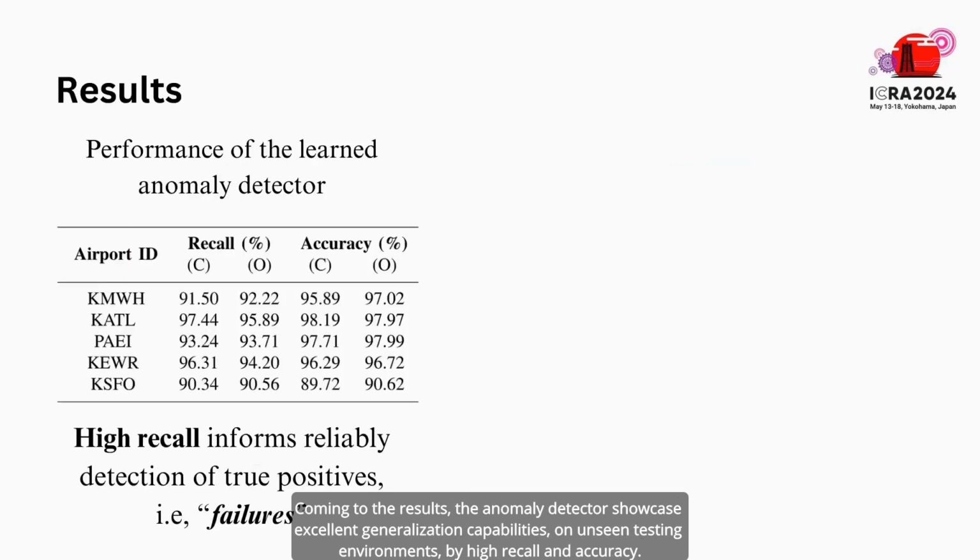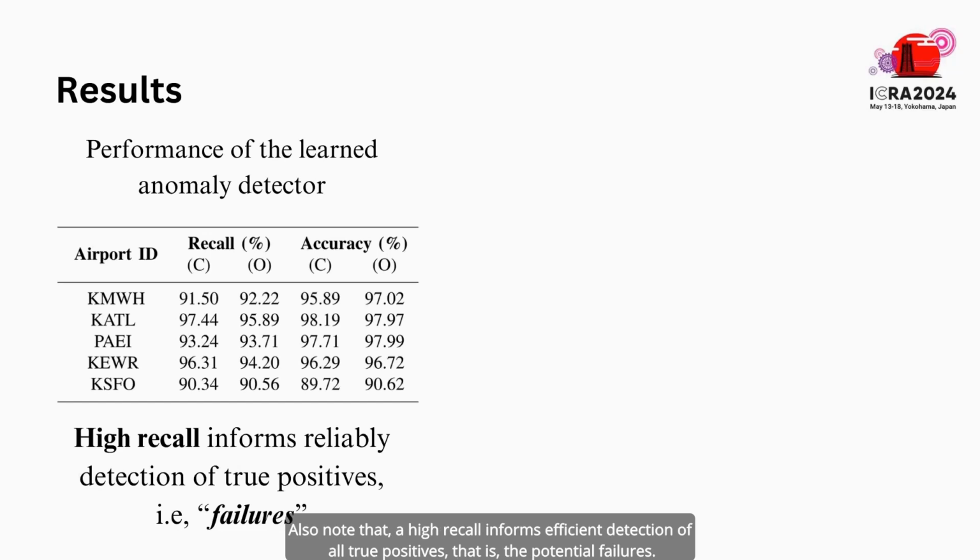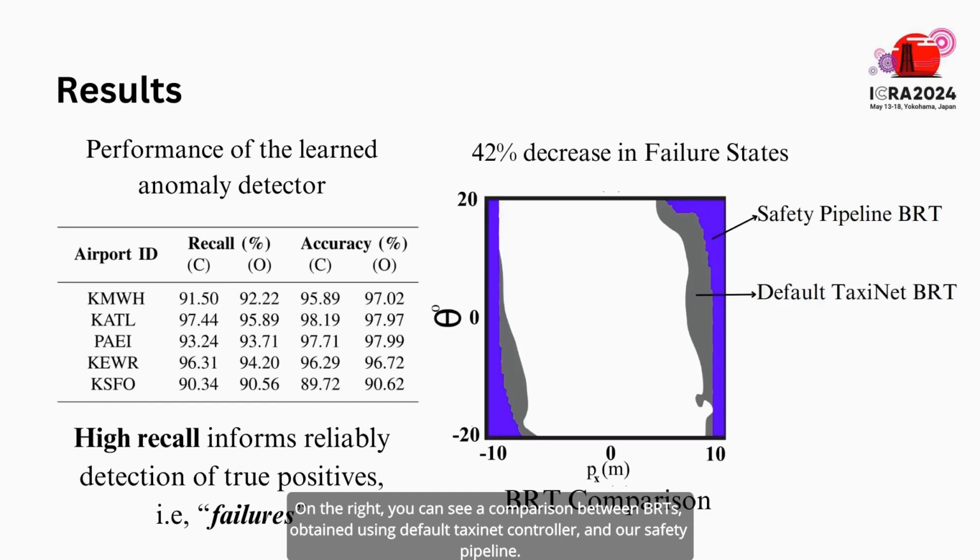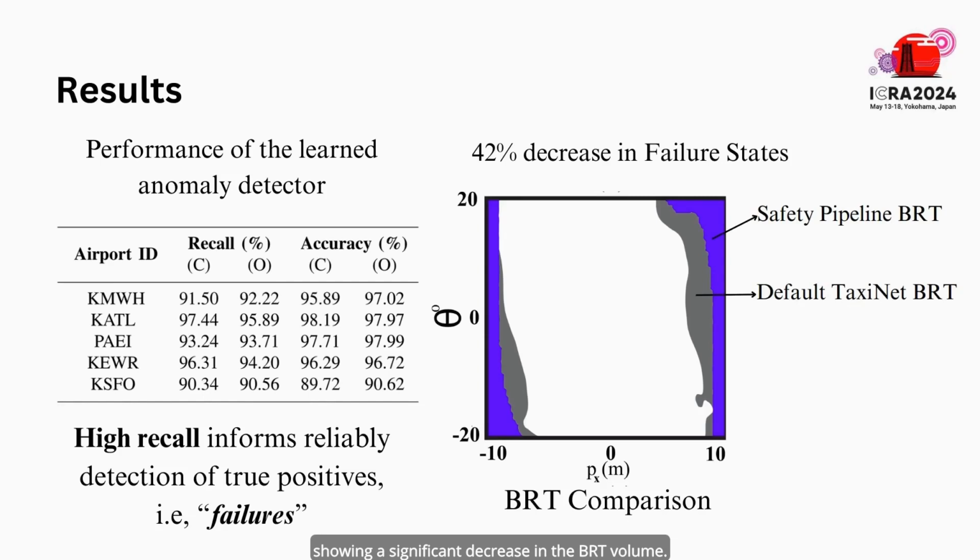Coming to the results, the anomaly detector showcases excellent generalization capabilities on unseen testing environments, with high recall and accuracy. Also note that a high recall informs efficient detection of true positives, that is, the potential failures. On the right, you can see a comparison between BRTs obtained using the default accident controller and our safety pipeline, showing a significant decrease in the BRT volume.